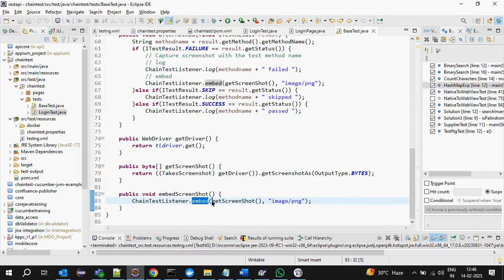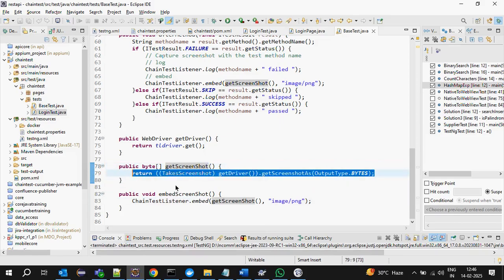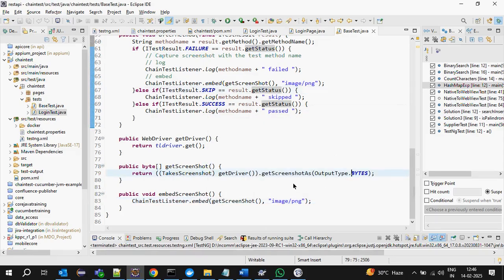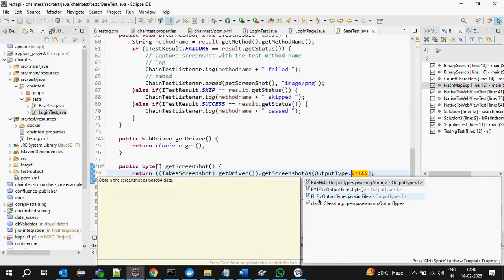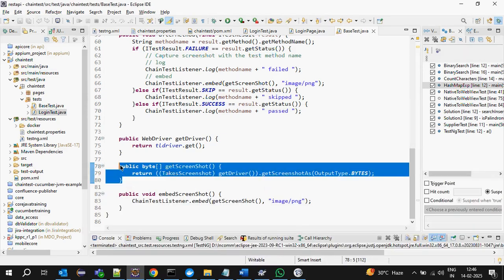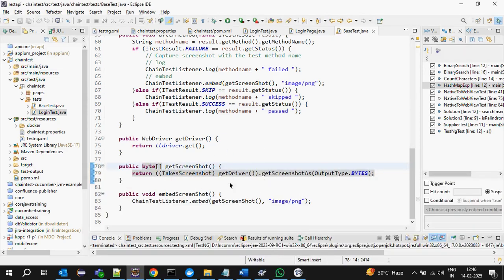Here I have created one screenshot method, it will take the screenshot. This embed method will support byte format, file format, base64 format, any format. While taking a screenshot in Selenium, it also supports byte format, file format, base64. I have taken byte format here. I created just one method returning the byte of the screenshot. I am just calling this get screenshot method, it will give the bytes.